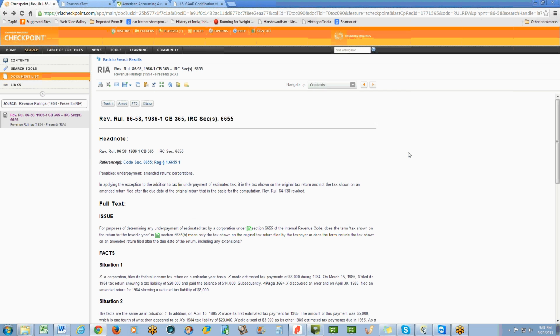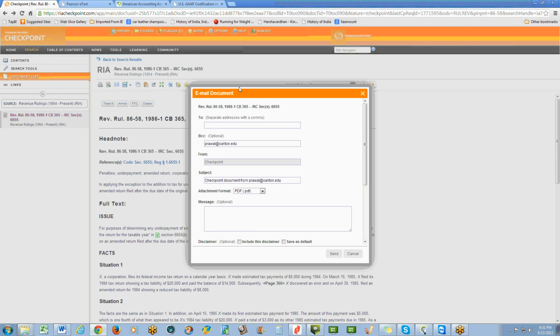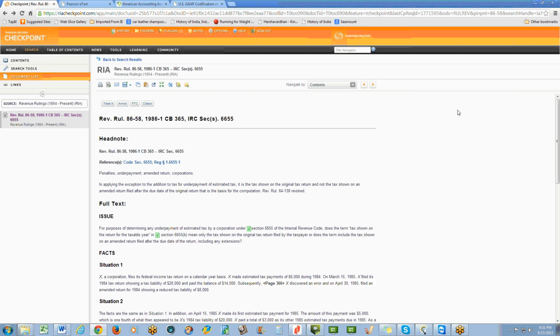So as I say, this is a brief overview of how this can be used to get started, but then it is up to you how much you want to use it, and how well this is going to serve you when you start your own tax practice or you work for any accounting firm. You can email this to whichever email you want. So that's basically it. I hope this gives you a good exposure, and let's get started with this. Thank you.